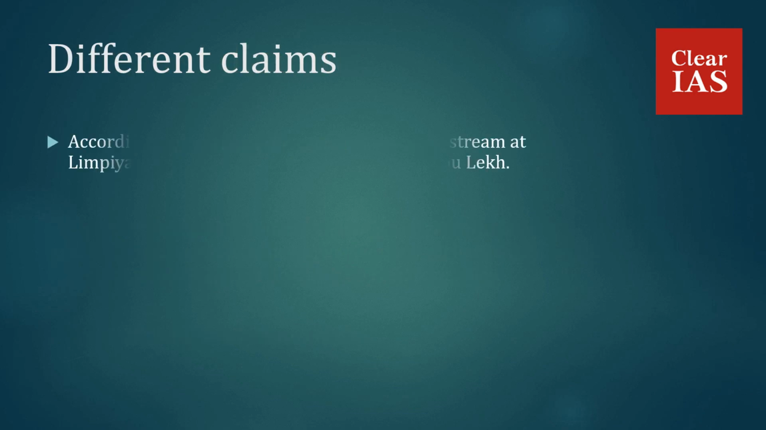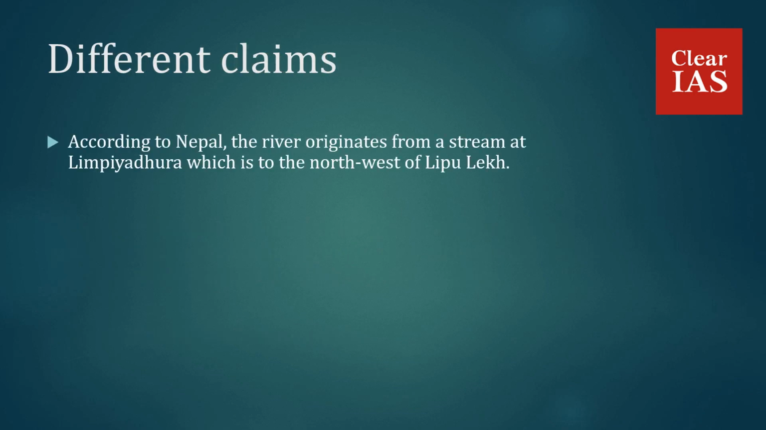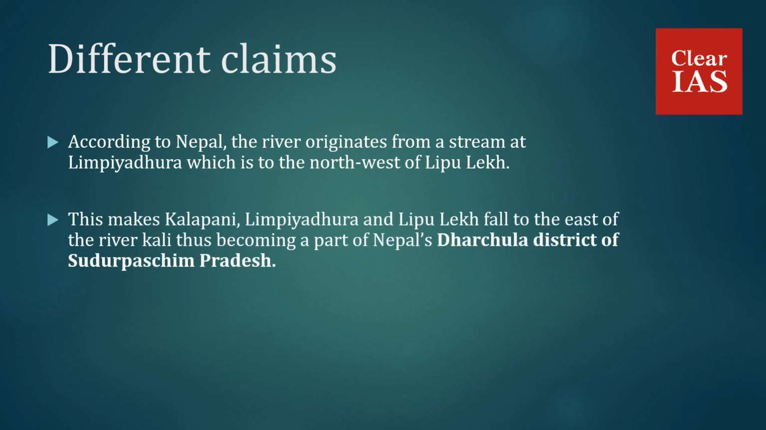Different claims. According to Nepal, the river originates from a stream at Limpiyadhura, which is to the northwest of Lipu Lake. This makes Kalapani, Limpiyadhura and Lipu Lake fall to the east of the river Kali, thus becoming a part of Nepal's Darchula district of Sudurpashchim Pradesh.